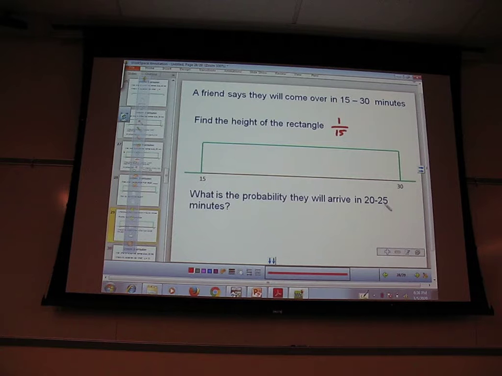So it's probably, they arrive between 20 and 25 minutes. So 20 and 25. How wide is this? 5. How tall is it? 1 over 15. So the area is going to be 5 times 1 over 15. 5/15 or 1/3. Or 0.33, that's fine as well.